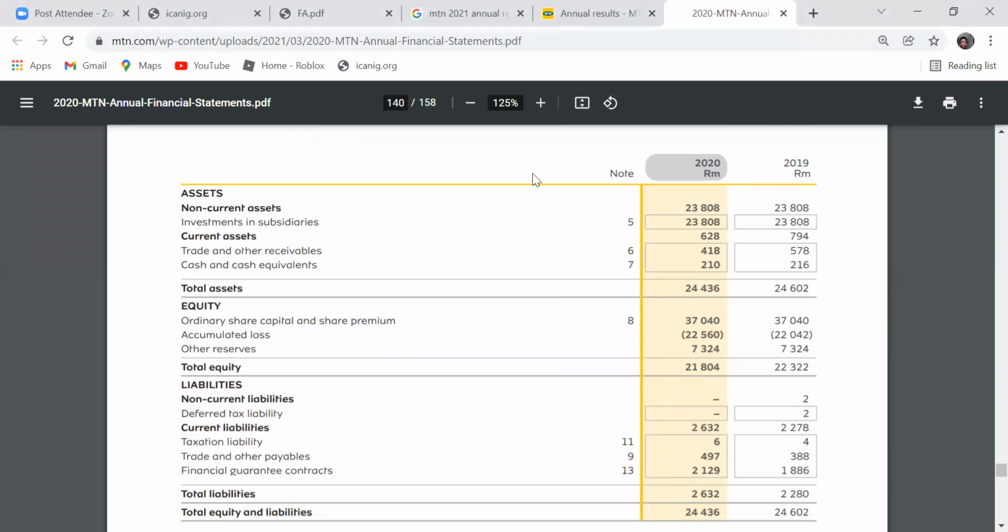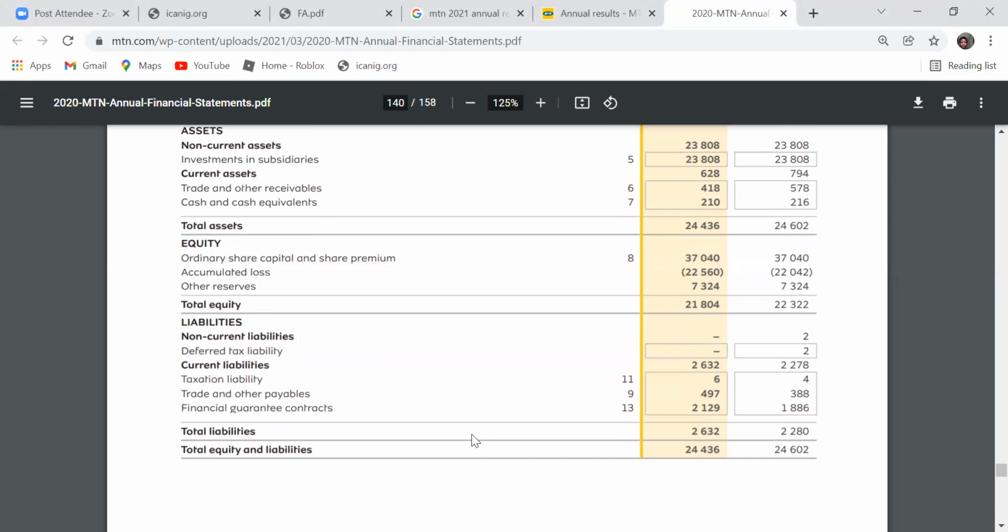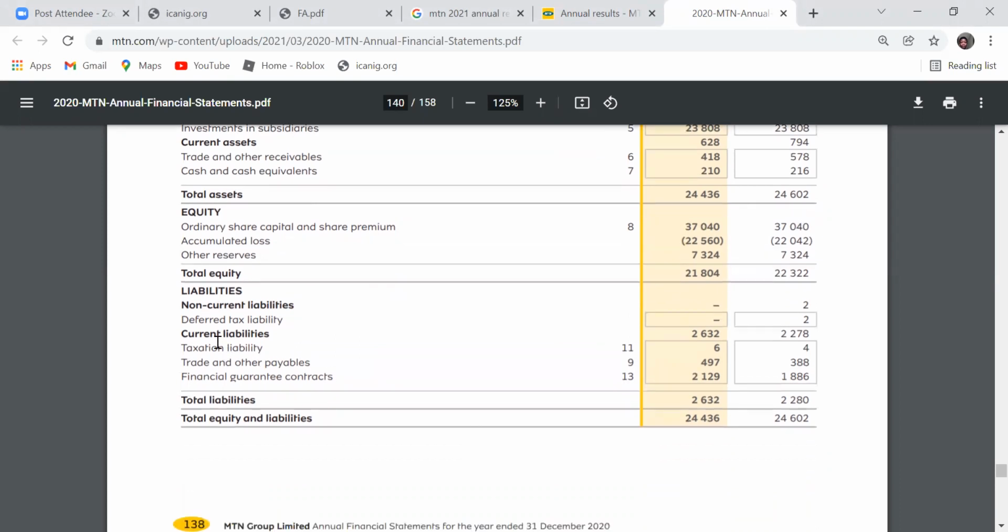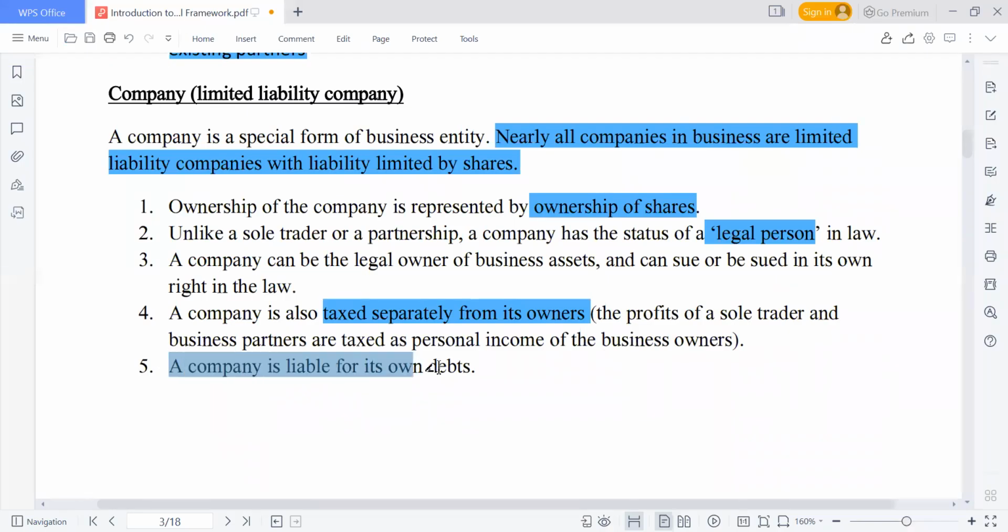So you can see their assets, their equity, and their liability now. We are still going to talk about the meaning of current and non-current liability. You can see they have liability, and it is different from your own liability. So the liability of the company is different from the owner's liability. I am still going to be making use of this MTN annual report. The company is liable for its own debt. Even though you are the shareholders, you are not the one. It is the business that will sort that out for itself.